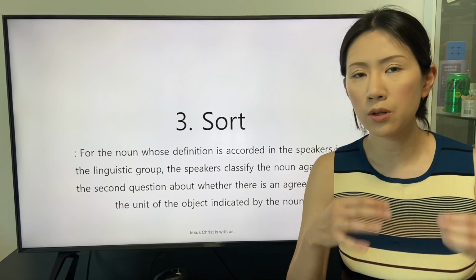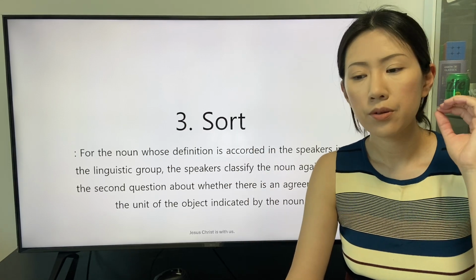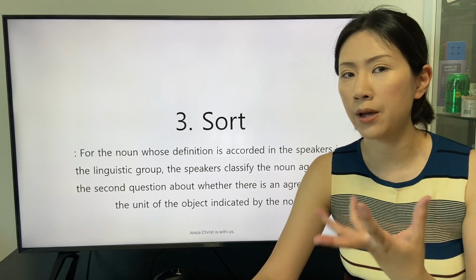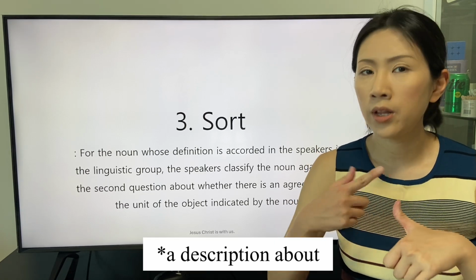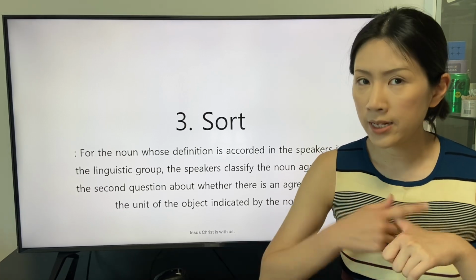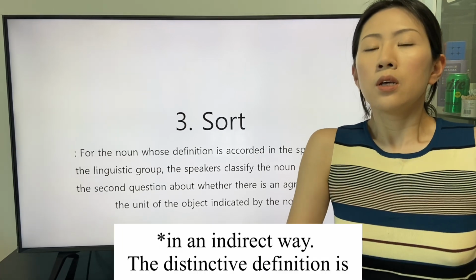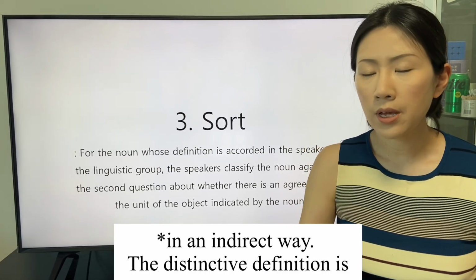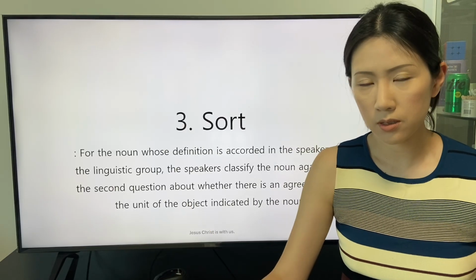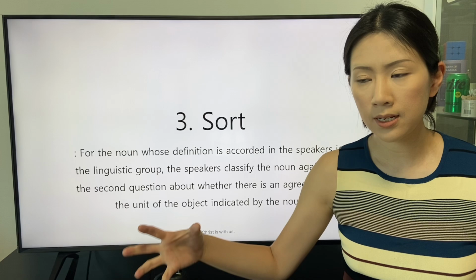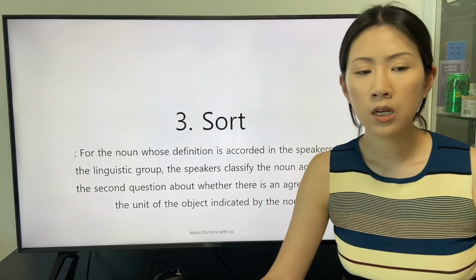So the speakers in the linguistic group describe the object indicated by the abstract noun with a description about an experience, a condition, or an action in an indirect way. The distinctive definitions are all accepted as an entity for the definition of the abstract noun.